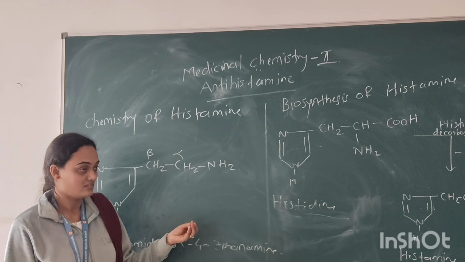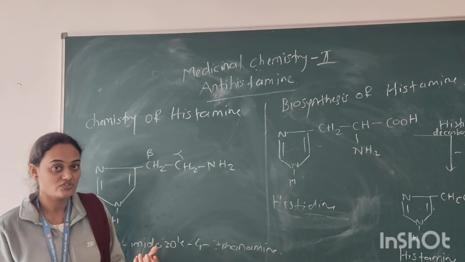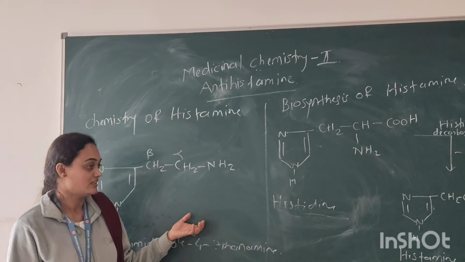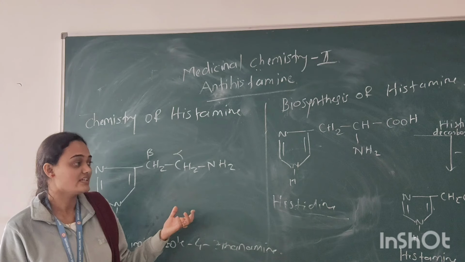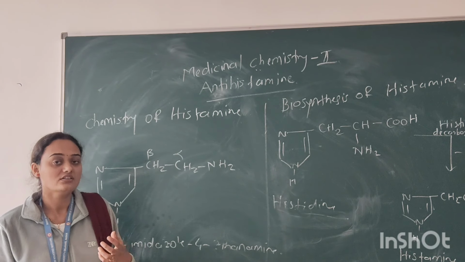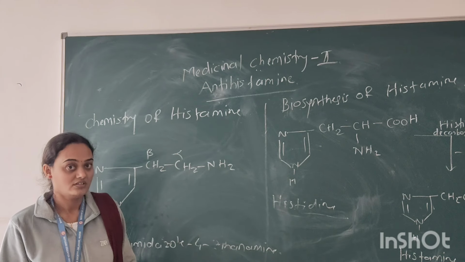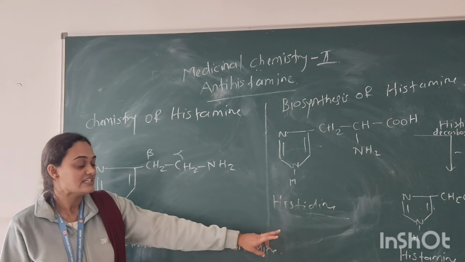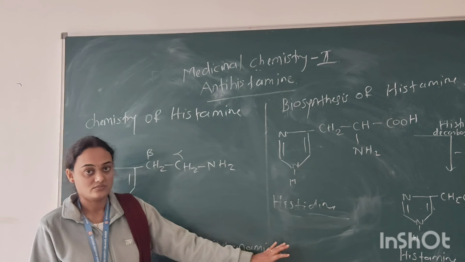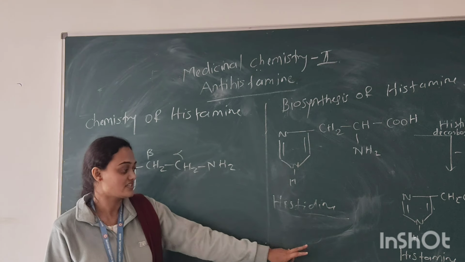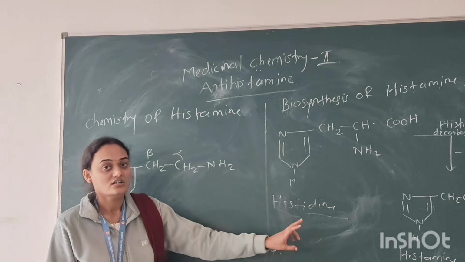The symptoms that occur are mainly increased secretion of gastric hydrochloric acid and increased blood pressure. All these symptoms depend on the antigen-antibody reactions. Now, this histamine acts on various organ systems, such as gastric secretion, through the H1 and H2 receptors.